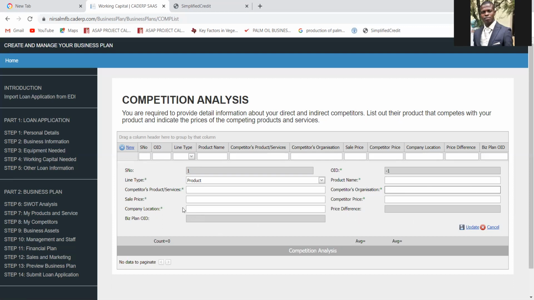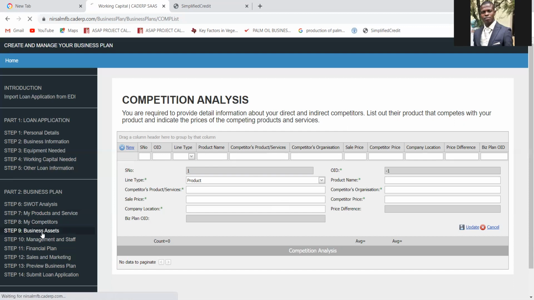Okay, now sorry, this is supposed to be your own selling price, 500 naira per kg, and your competitor's is 600 naira per kg. So the price difference will auto appear here. The essence of this is to prove that you have knowledge of the competition offering in the market. So you click on update, then you move to the next one, which is what?